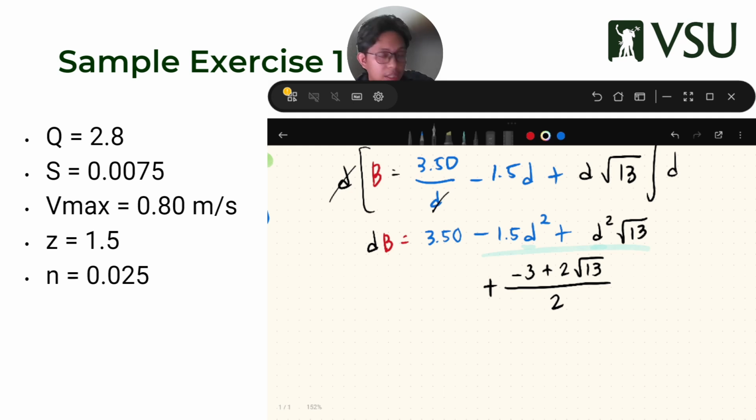So it's plus negative 3 plus 2 square root of 13 over 2. Don't convert to decimal. It's a lot easier if you put it this way. I don't know if you like writing 9 decimal values. It's good for you guys, but I find it easier if I do it like this. So this is now my first value.